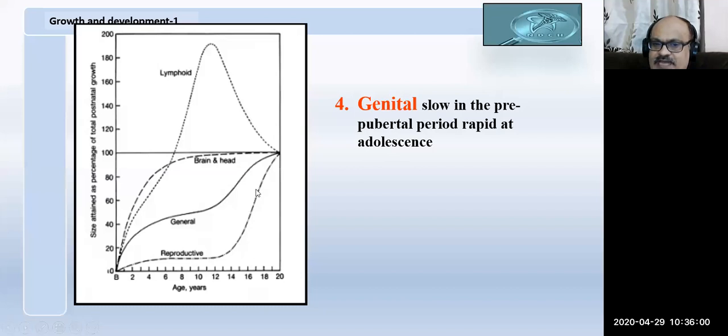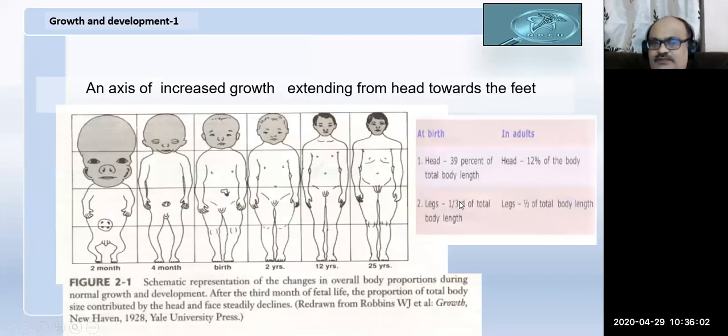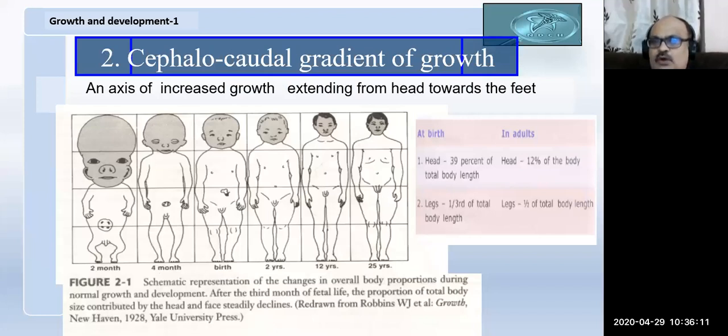So this is rapid during the adolescent growth phase. Next comes why the difference in growth occurs: it is due to what is called the cephalocaudal gradient of growth. Cephalo means head, caudal means tail, gradient means a decrease in quantity in a regular manner. So, what is the cephalocaudal gradient of growth?